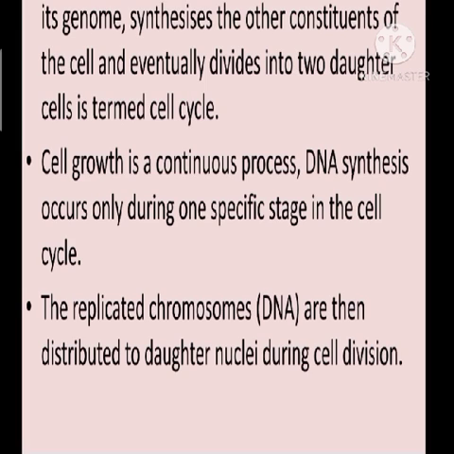Okay, next we can see that. So only at that time the DNA synthesis takes place. Okay, and this replicated DNA or the chromosome will then be distributed to the daughter nuclei or to the daughter cell during the cell division. And all these events are under genetic control. That means they are controlled by the genes.